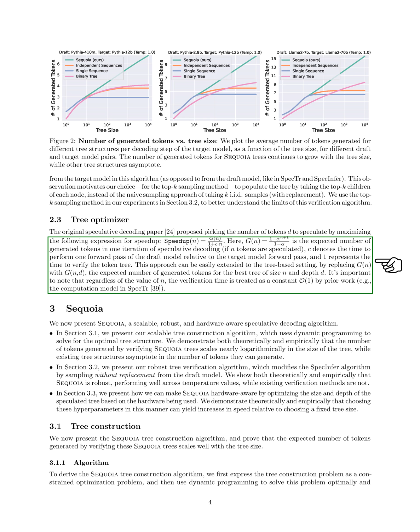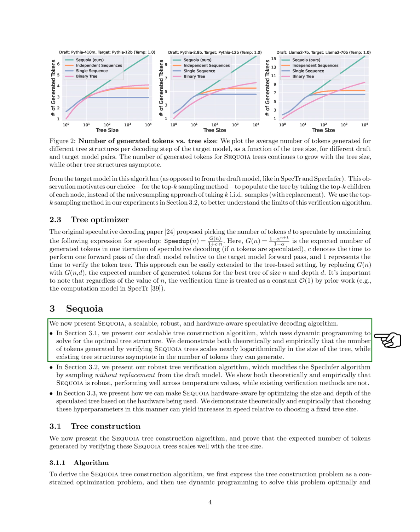Section SEQUOIA. In this section, we introduce SEQUOIA, a new approach that is designed to be scalable, robust, and aware of the hardware it runs on. This approach is centered around a speculative decoding algorithm. We start by explaining how we build the structure of SEQUOIA using a method that scales well as the tree grows. This method relies on dynamic programming to figure out the best way to build the tree. We've found, both through theory and practical tests, that the number of tokens SEQUOIA can process grows almost logarithmically with the size of the tree. This is a significant improvement over other methods, which hit a limit on how many tokens they can handle.